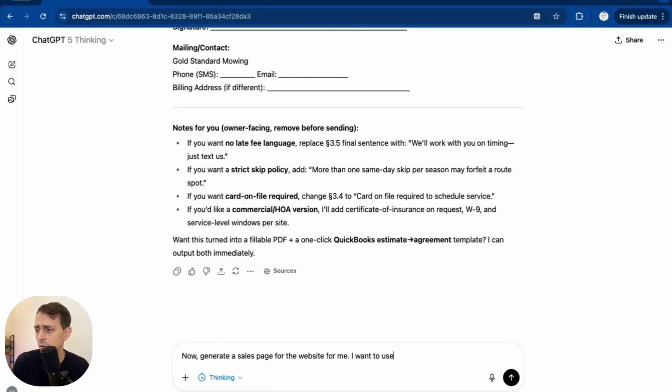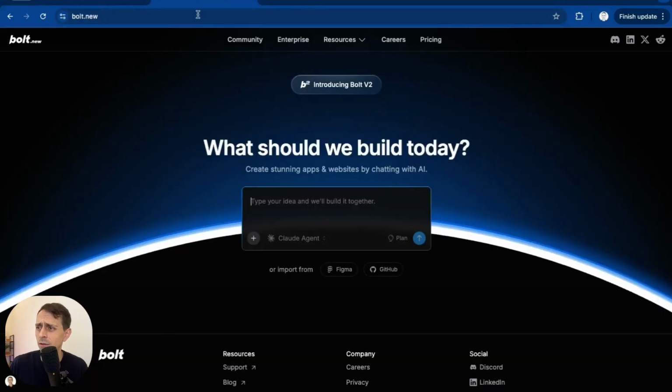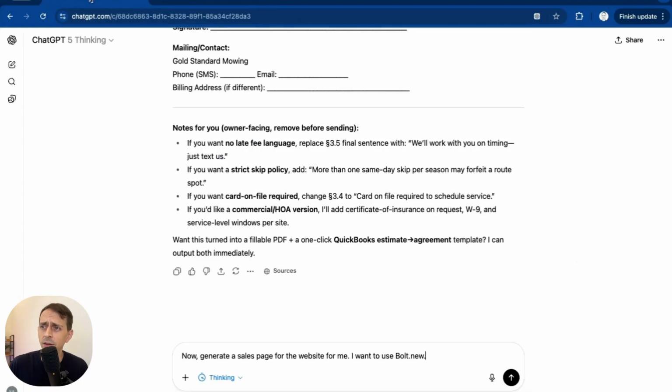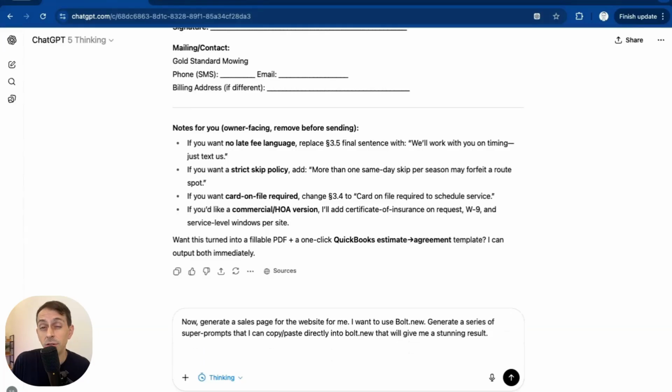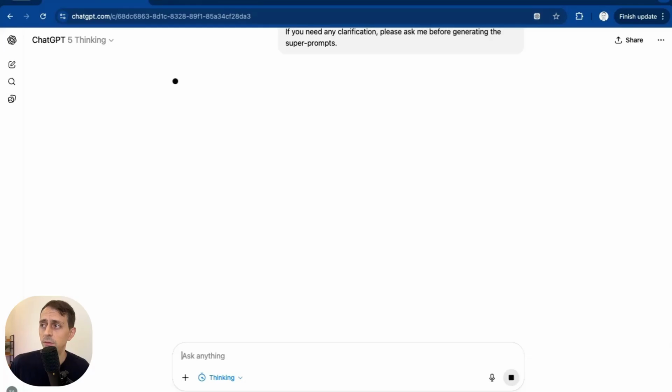I want to use bolt.new. That's what I'm going to use in this one. It's a website builder. There's a lot of options out there. And then this is a secret that I found where I say, generate a series of super prompts. Don't know why this seems to get better results. Now I'm going to do a little Socratic AI here, not a lot. Sometimes I'm not clear enough. It doesn't know it has legitimate questions.